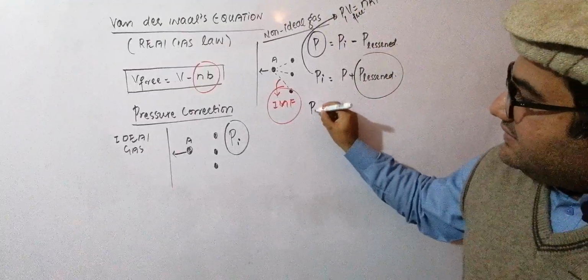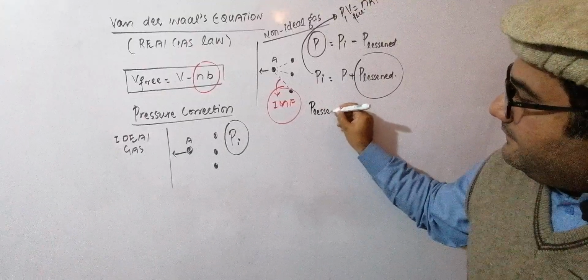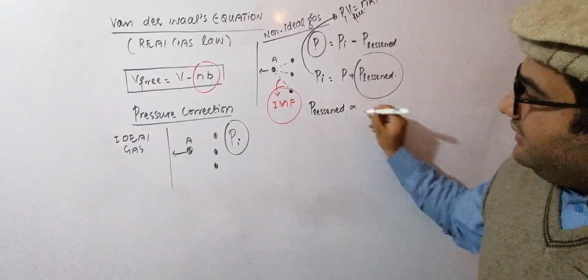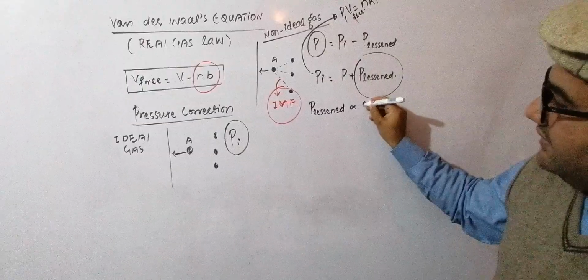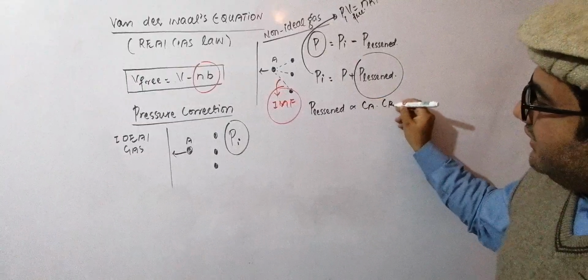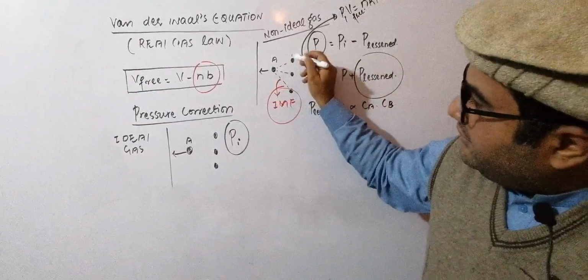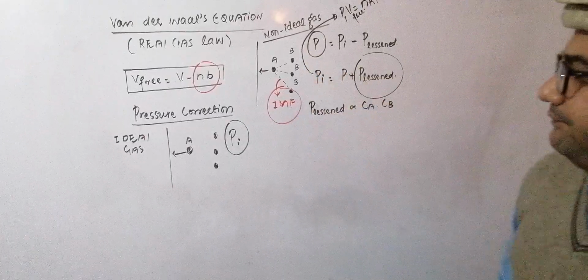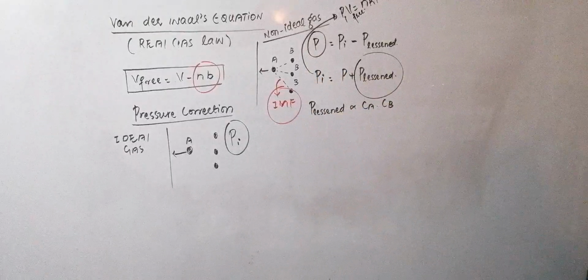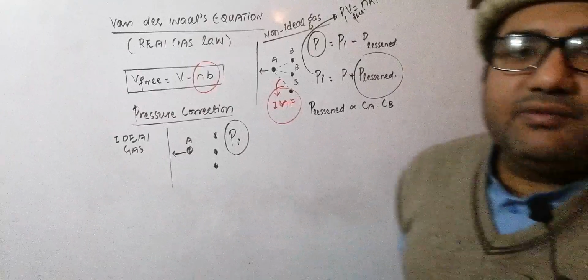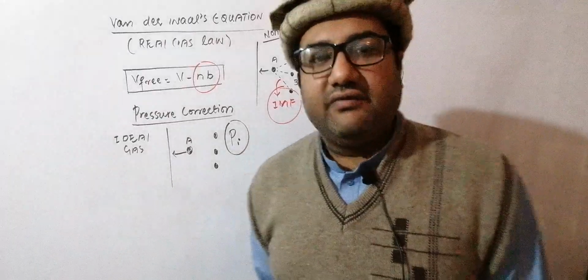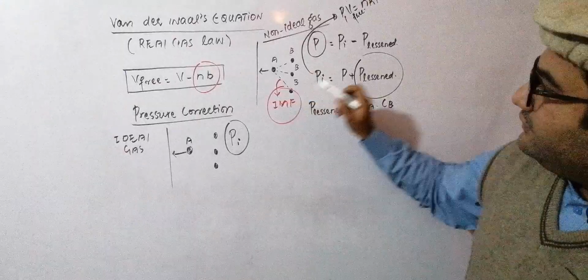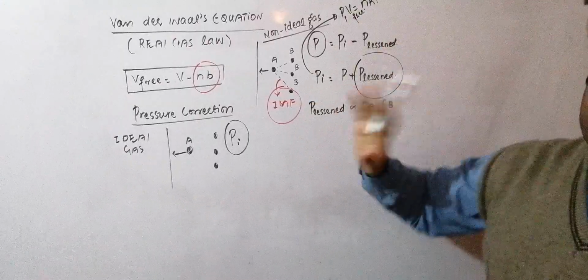This pressure lessened is actually directly proportional to the concentration of the molecules A and B. Suppose that this molecule is A and these molecules are B molecules. The greater the concentration of A and B molecules, the more forces of attraction there will be, and obviously due to more intermolecular forces, the value of this lessened pressure will be more.